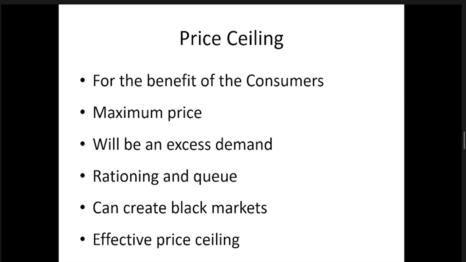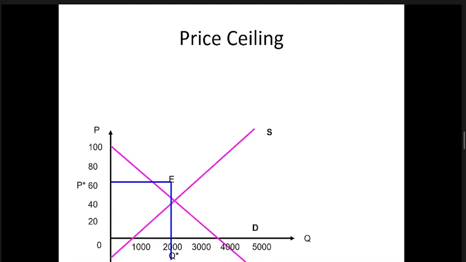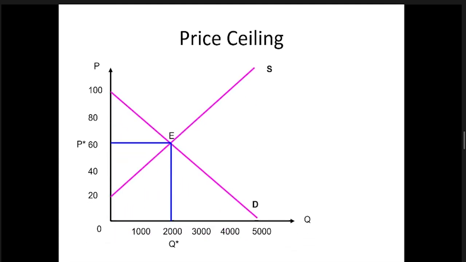Finally, discussing the effective price ceiling. To discuss that, I am using our usual demand and supply curve. Right, so we are having our usual demand and supply curve with the equilibrium price 60, then quantity 2,000.